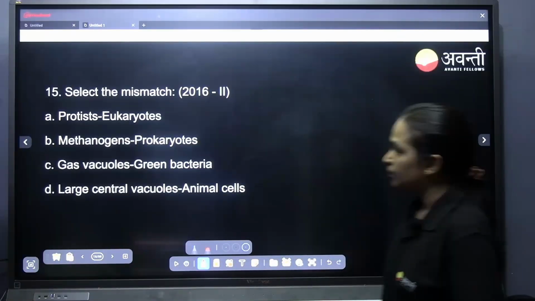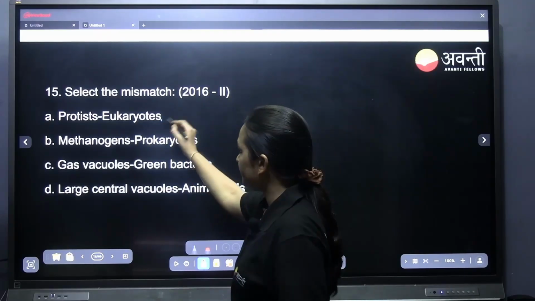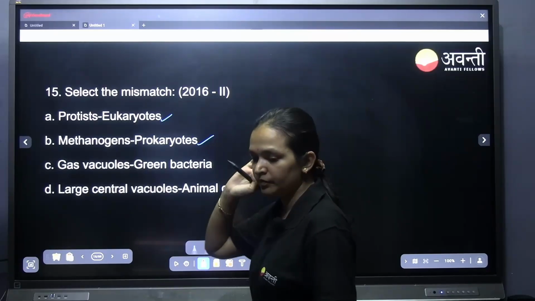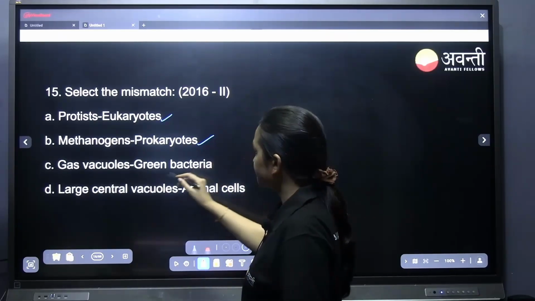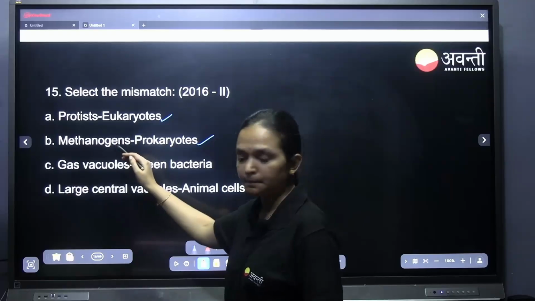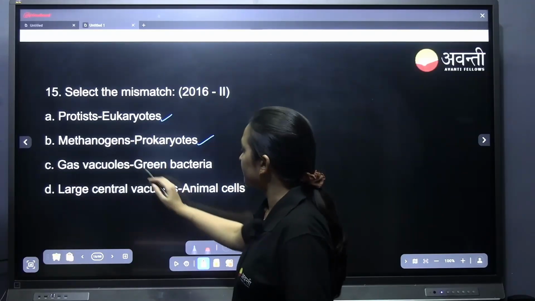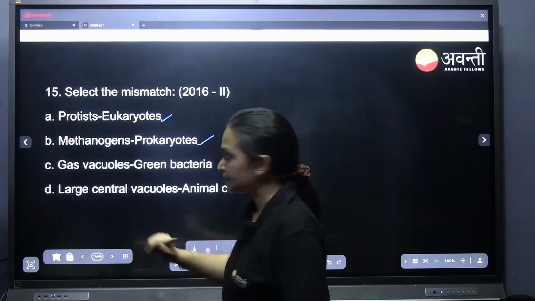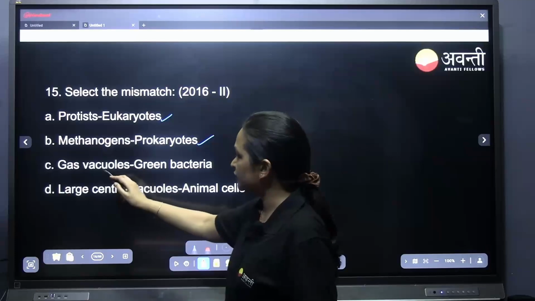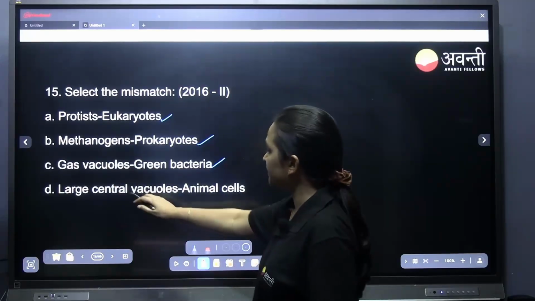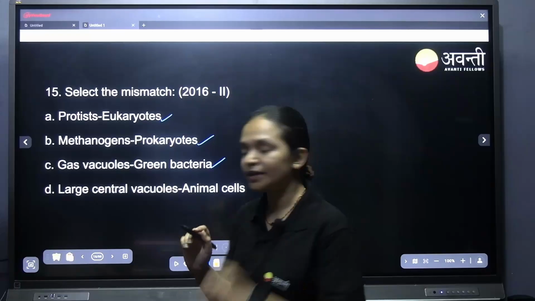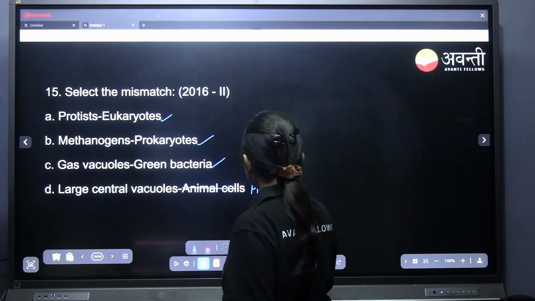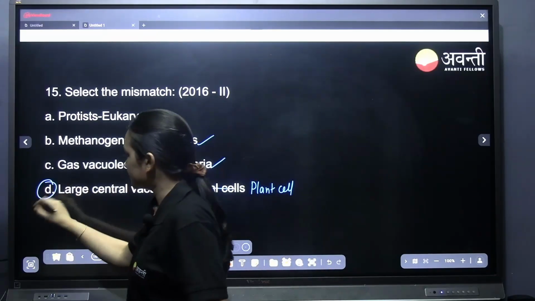Select the mismatch. Protists are eukaryotes, yes. Methanogens are prokaryotes. In prokaryotes, what are they? Tell me. Archaebacteria, eubacteria. Methanogens are archaebacteria. Just type it, students. Archaebacteria. Yes, very good. Gas vacuoles, green bacteria, correct. Large central vacuole, animal cell. Where will the large central vacuole be? In the plant cell. So D4L is the correct answer.